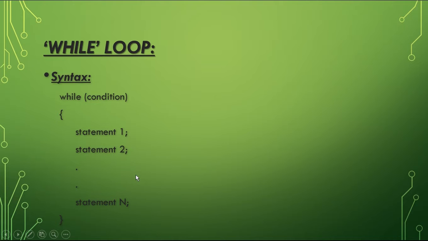Now we will discuss the while loop. While is a keyword which shows that the while loop is used. And in these two brackets the condition is written. A condition is given as a relational expression. The statement is executed only if the given condition is true. If the condition is false, the statement will never be executed. These curly braces show that the while loop starts from this point and terminates at this point.